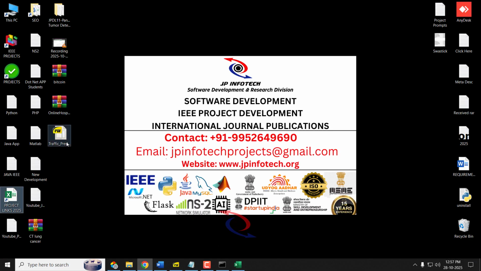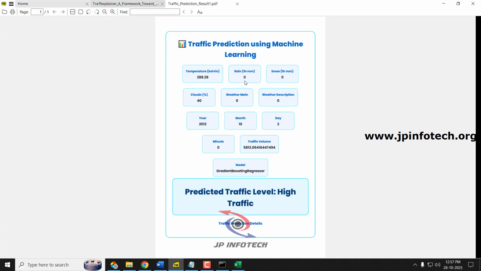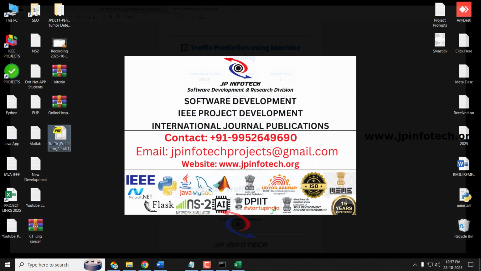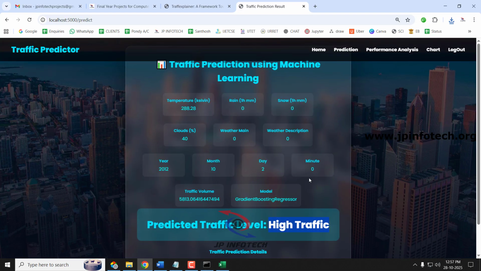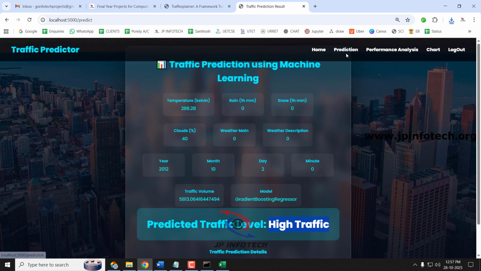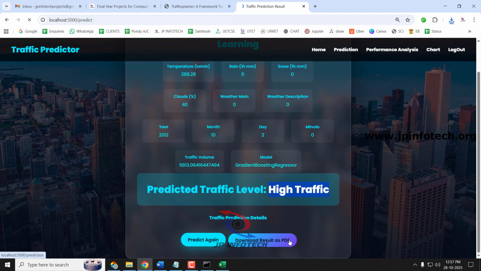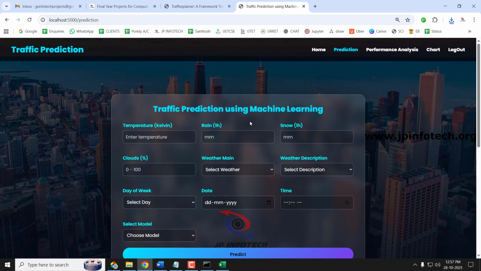So the data is being exported in a PDF format for future reference, and you can see the values that we have entered and the prediction result of it also. Now if you want to check another case, you can select the prediction menu, or you can select predict again. So it will navigate to the prediction part.